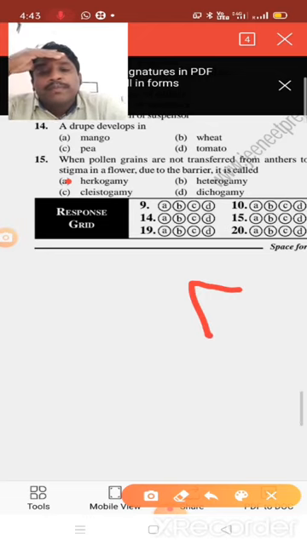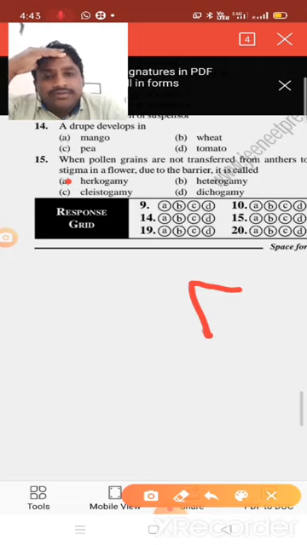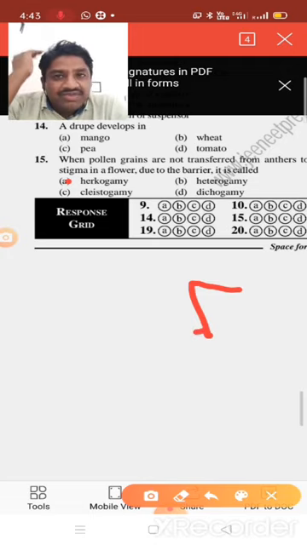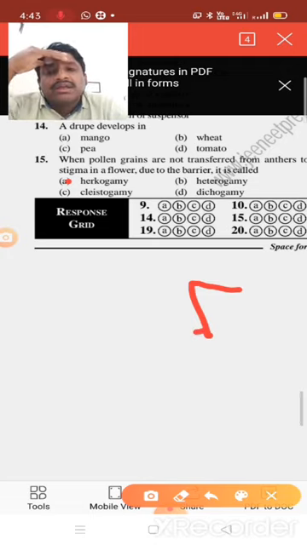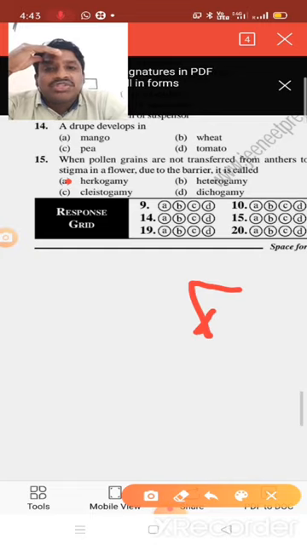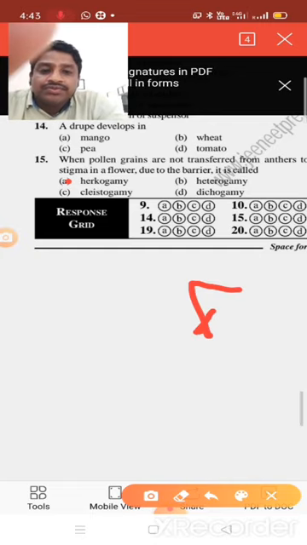So here, heterogamy. This is inbreeding depression. In this way self pollination is prevented, which favors cross pollination.